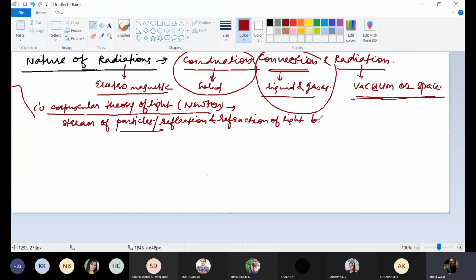But it can't explain interference and diffraction.